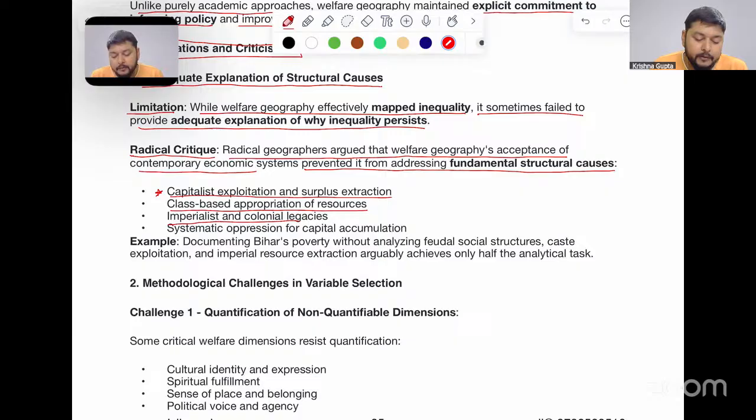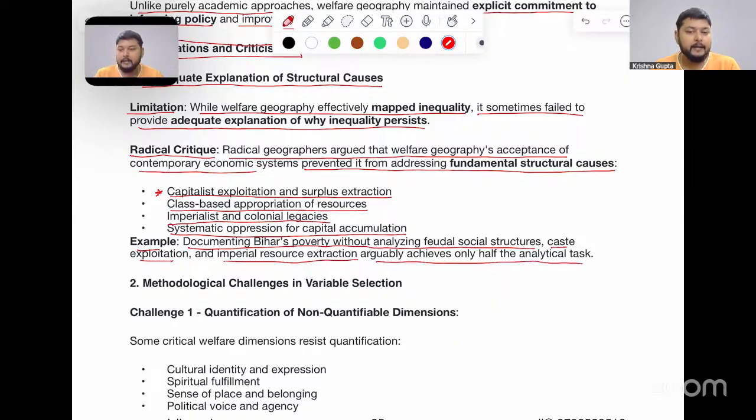Imperialist and colonial legacies can also be seen in the structures present in central Mumbai, where the rich live, and the peripheral region where the poor live. Systematic operation for capital accumulation is also seen here. For example, documenting Bihar's poverty without analyzing feudal social structures, caste exploitation, and imperial resource extraction arguably achieves only half the analytical task of understanding Bihar.